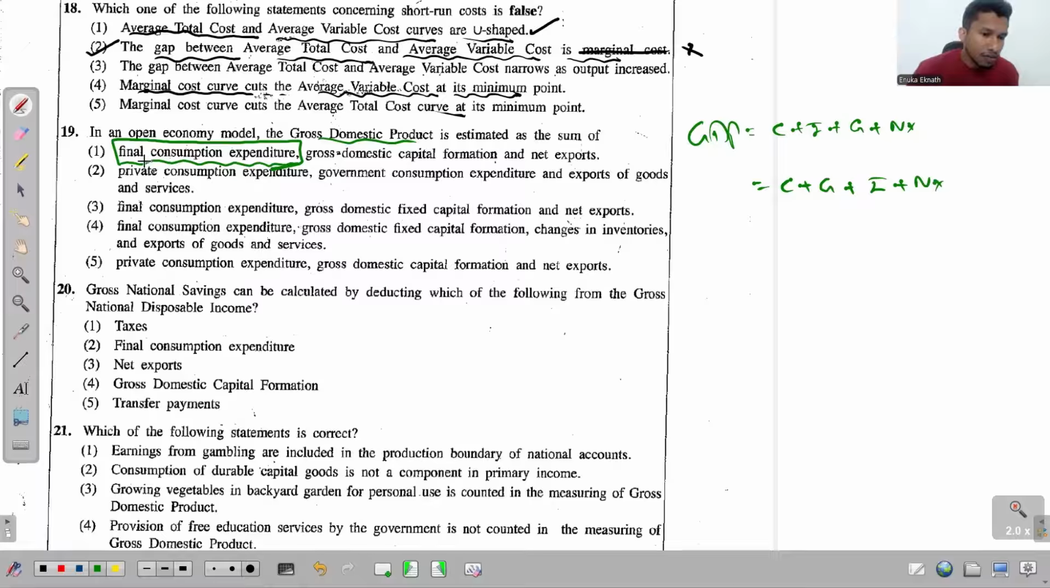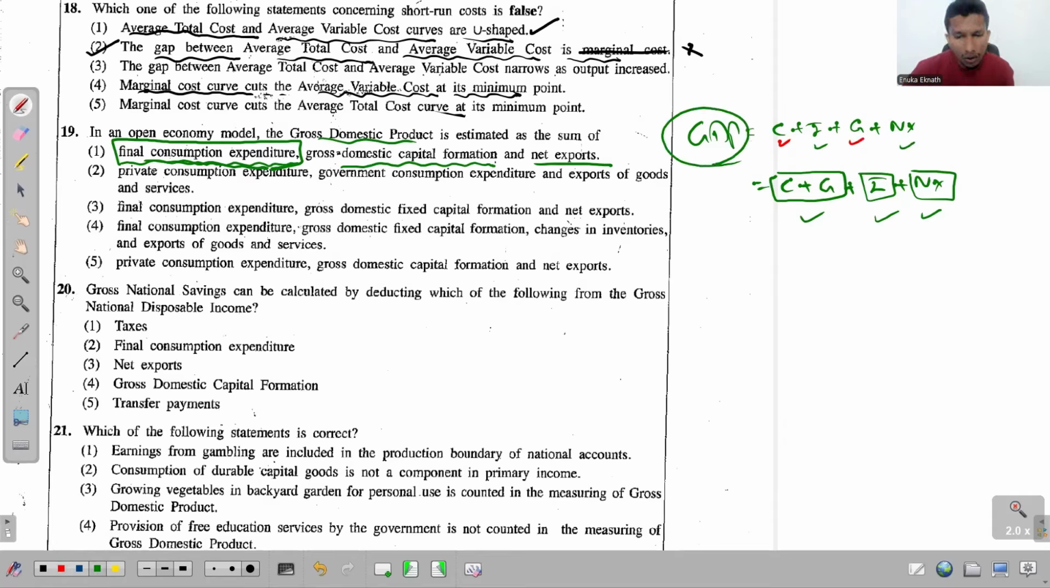Right. So when they say final consumption expenditure, that's a total of C and G. And then gross domestic capital formation, so that is just I. And net export. See, when you get the total of these three components, what happens? You get the total of all these four components. See, that's how you calculate this GDP under the expenditure approach. So this first option itself has to be the correct answer.